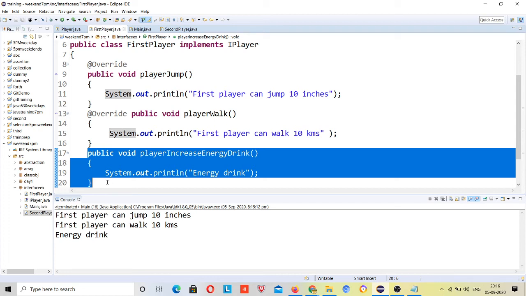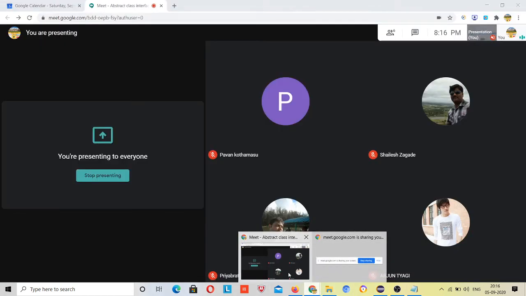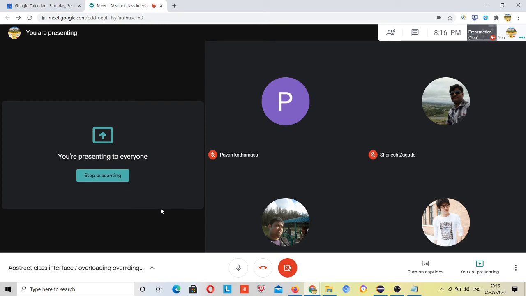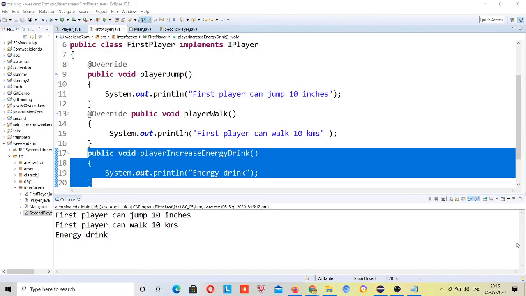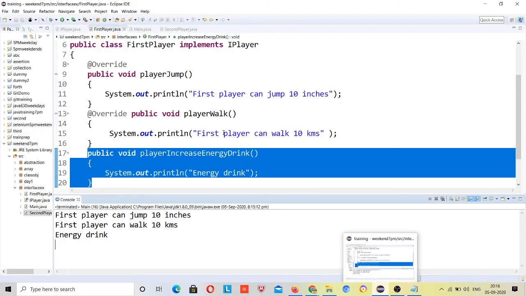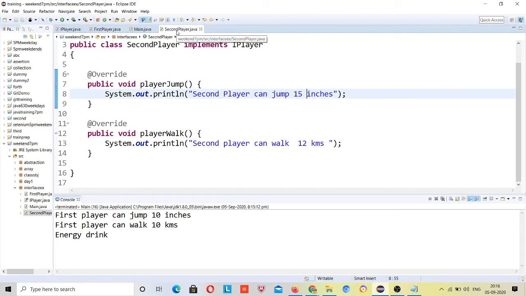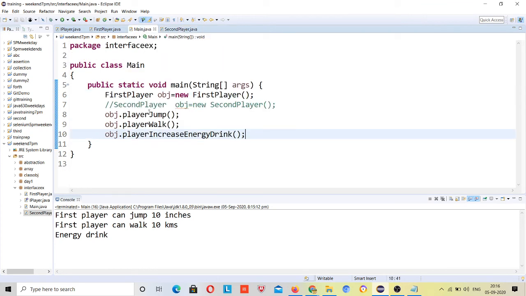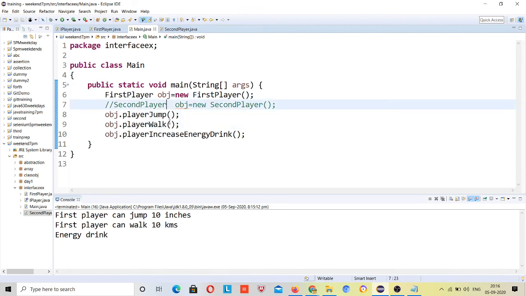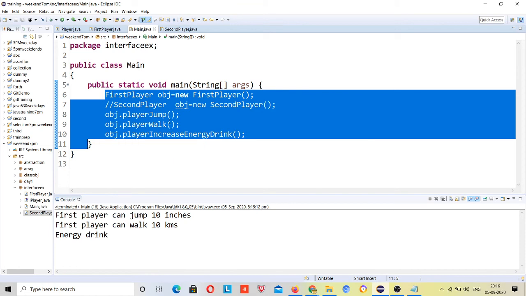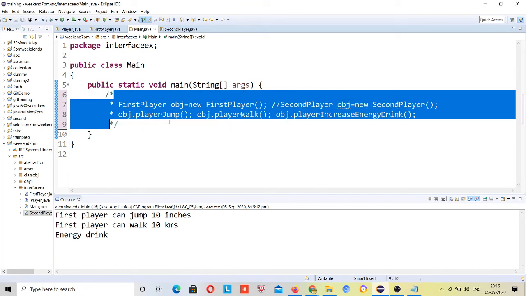But suppose I ask that this person has the pro version, right? This person should be allowed to have that extra energy level, but the second person has not purchased the pro version. So I want to restrict that property. So what I will do, for the second player I will do like this. Please pay attention here. I will comment all of this. But first, what my requirement is.